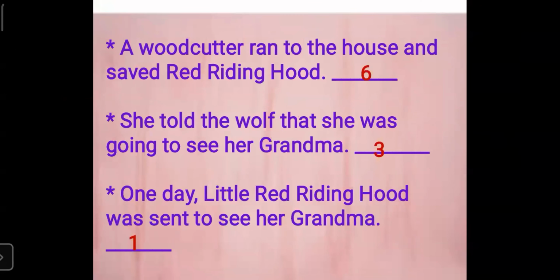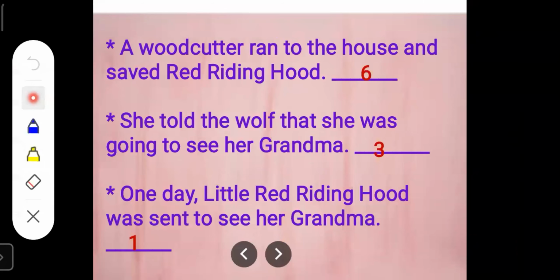Then what should be the third sentence? The third sentence should be, she told the wolf that she was going to see her grandma. So this should be sentence number 3. You will write there number 3.